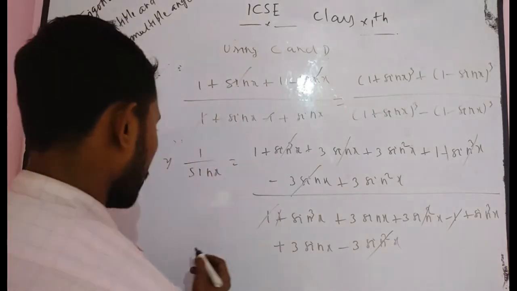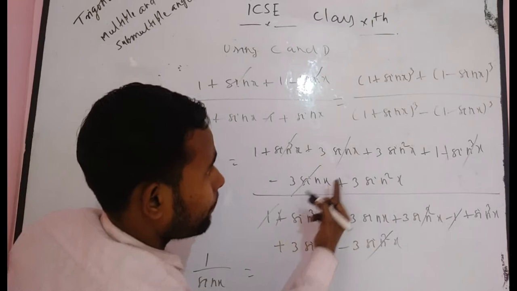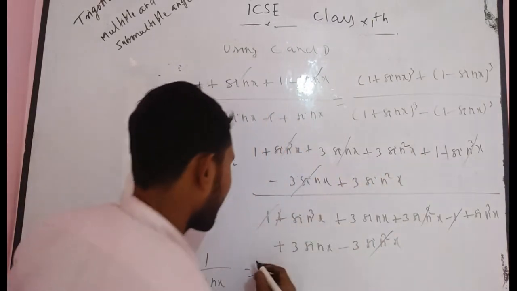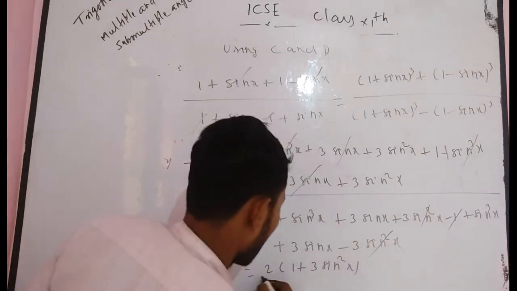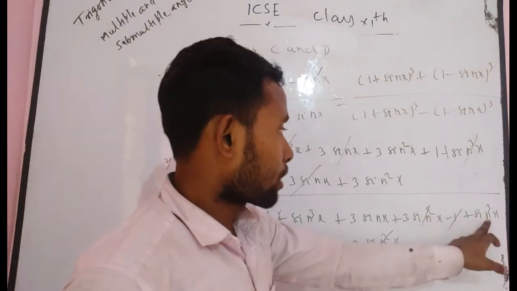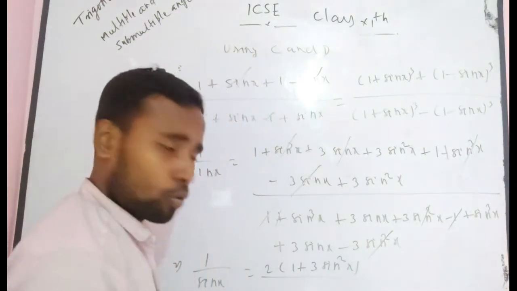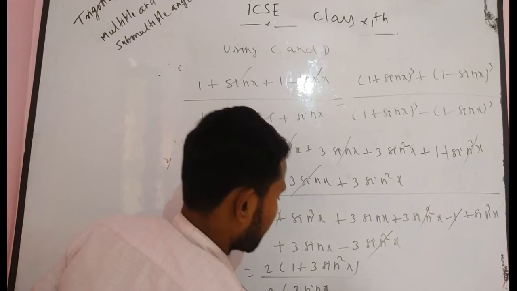Finally, what do you get? In the numerator, 3 sin square x and 3 sin square x make 6 sin square x, and 1 and 1 make 2. After taking common 2 you get 1 plus 3 sin square x. And in the denominator, what do you get? You get sin cube x and sin cube x, 2 sin cube x, and 3 sin x plus 3 sin x, 6 sin x. That means if you take common 2 on both factors, you get 2 times 3 sin x.